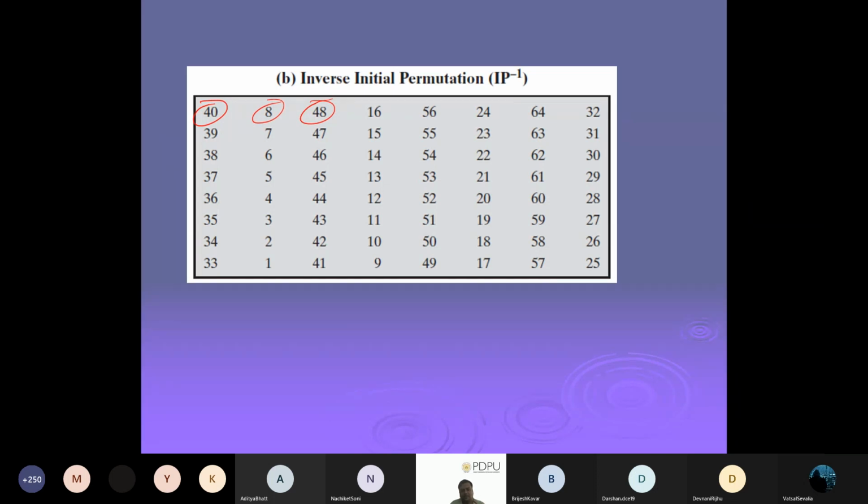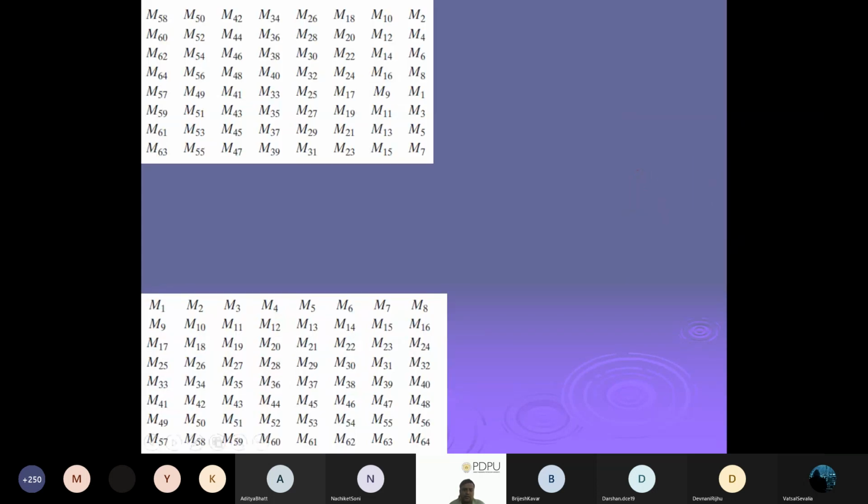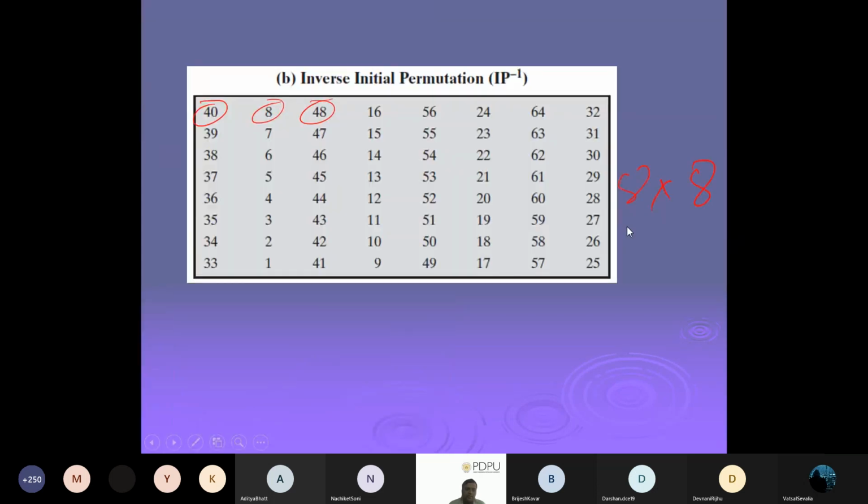Whatever bits you did the initial permutation on, this is the reverse of our IP. This will again be an 8 cross 8 matrix. Clear? This is the inverse of our IP, so that's why the name is inverse initial permutation.